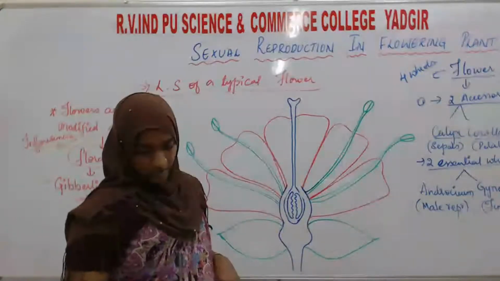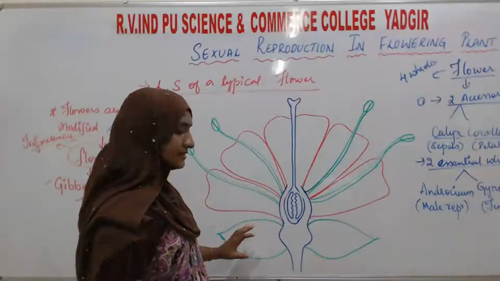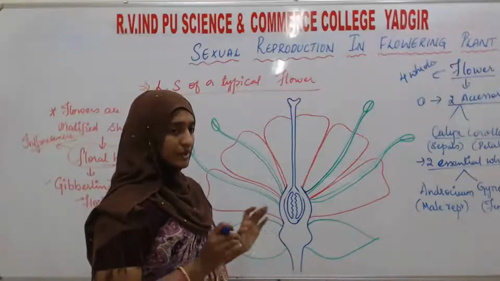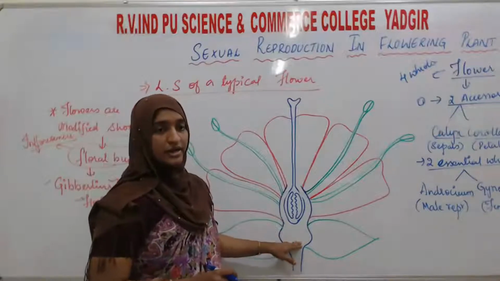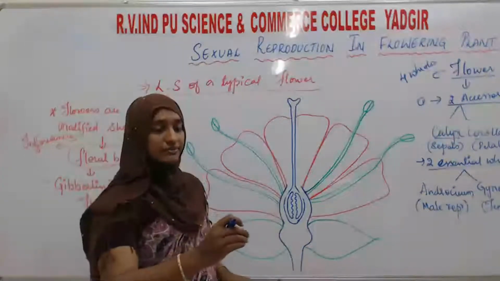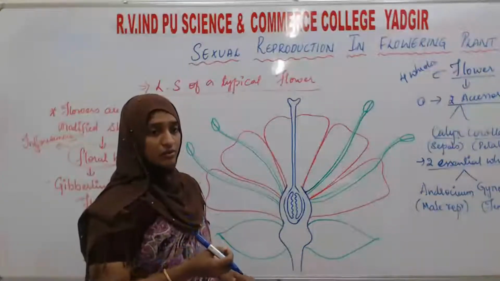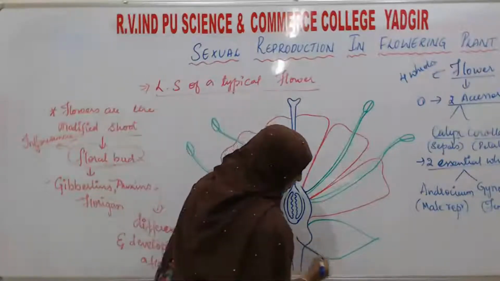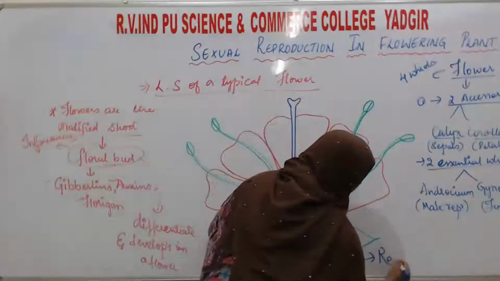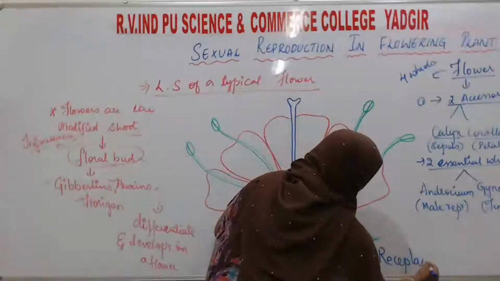See here, what do sepals and petals mean? First of all, a flower has a base or a receptacle from which the flower is taken out. This swollen part we call the receptacle.